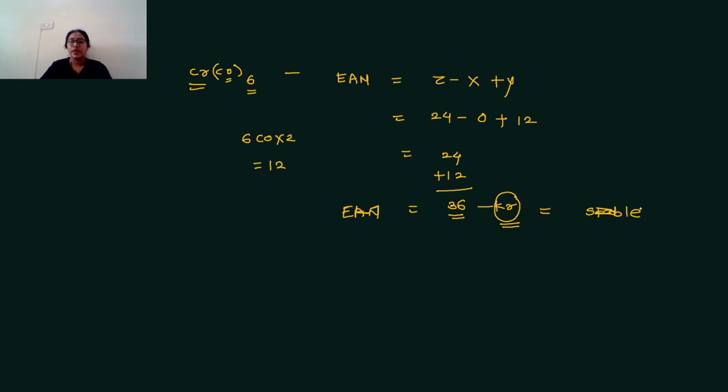Now we can see the next example. Next example is Ni(CO)4.